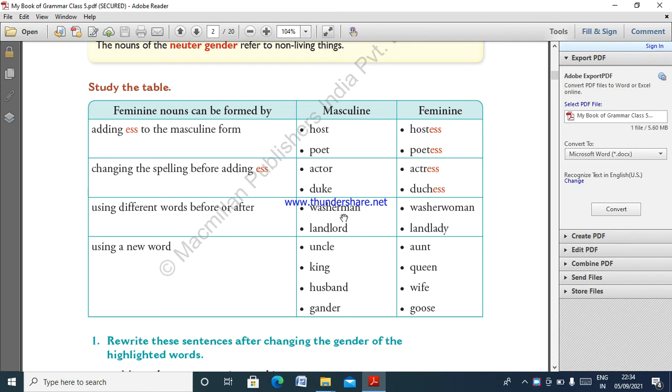One word changes either before or after. For example, washerman, washerwoman, landlord, landlady. And then we use a new, different word: uncle, aunty; king, queen; husband, wife. So we use these for the feminine and masculine forms. We use es, adding after changing the spelling before es. And before or after, we change the different words, and sometimes the whole word changes, giving a new word. That is gender.